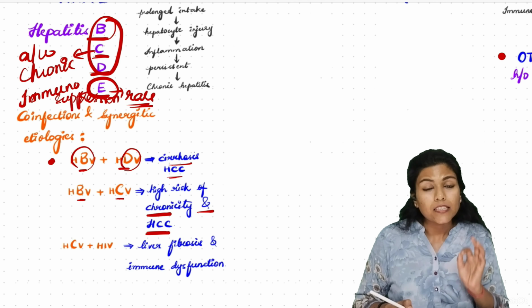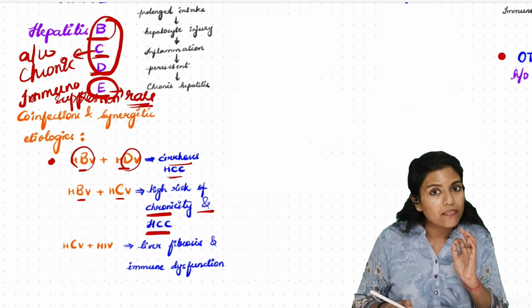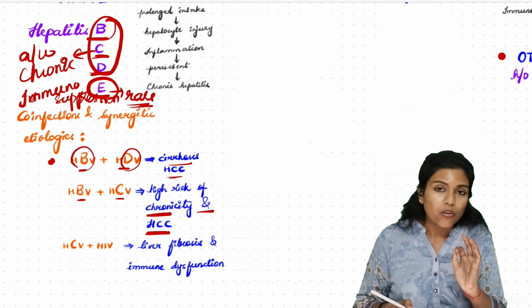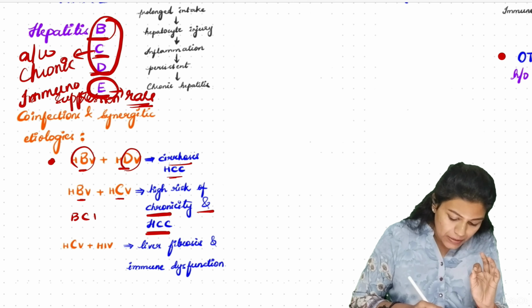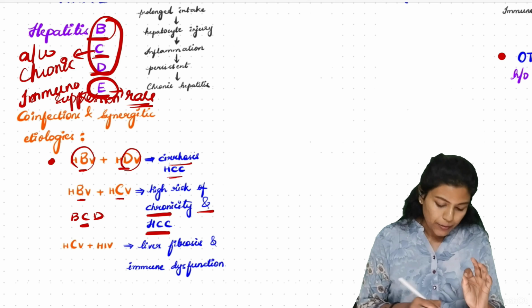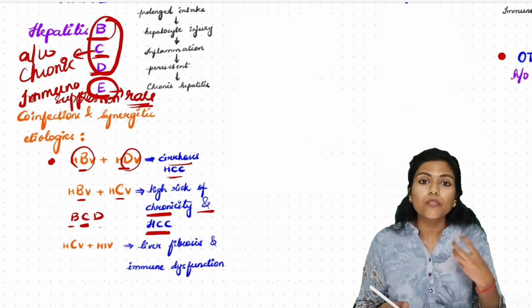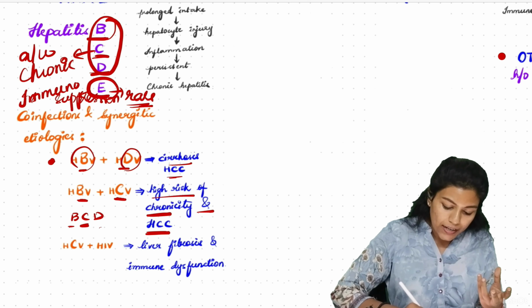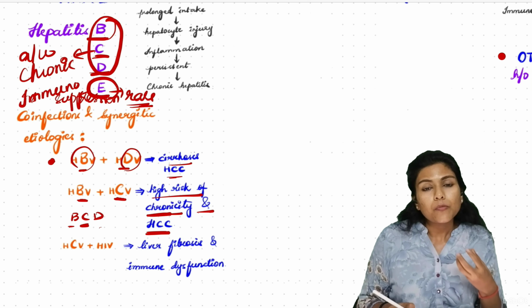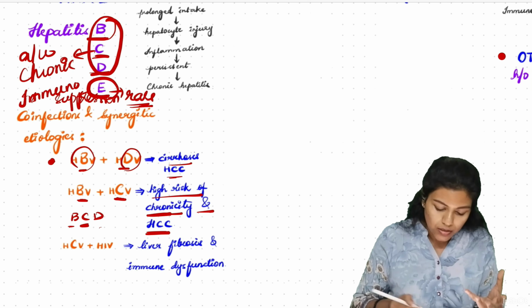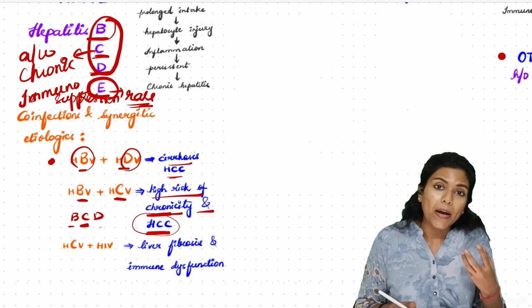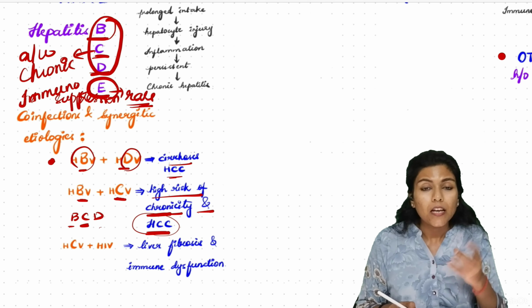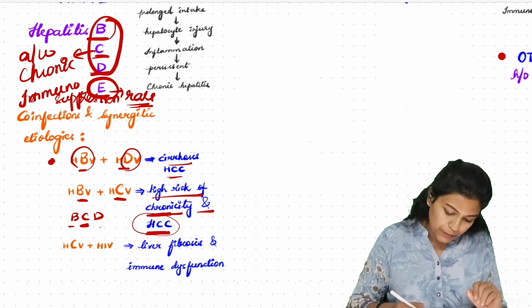So we have discussed the etiology of acute viral hepatitis. I have given the mnemonic for which viruses cause chronicity: BCD. C for hepatitis C, B and D are more commonly associated with chronicity or carrier state. So hepatitis B and C carry a high risk of chronicity, and chronicity means prolonged exposure to the virus. Therefore, they are more prone to the risk of hepatocellular carcinoma. So, high risk of chronicity and HCC with hepatitis B and C. B and D will be associated with cirrhosis and HCC.